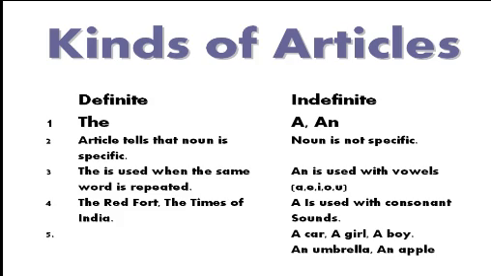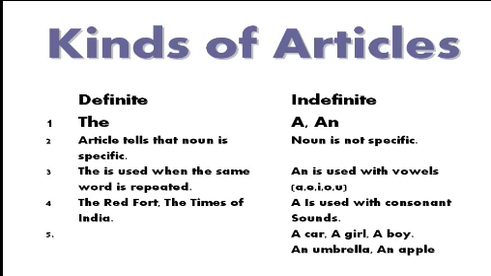For example, we use the article an with a noun which starts with a vowel sound, that is A, E, I, O, U. An apple, an umbrella, and so on. But with some words which sound like a consonant, that is U, we use the article a. For example, a university, a unicorn, etc.